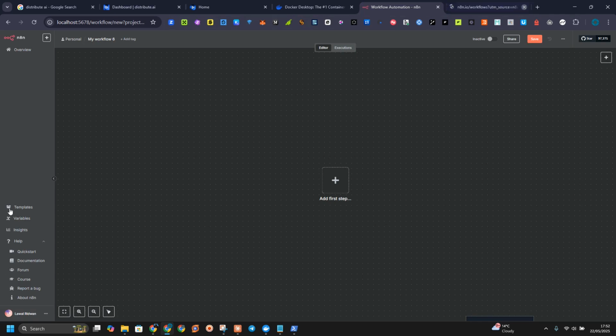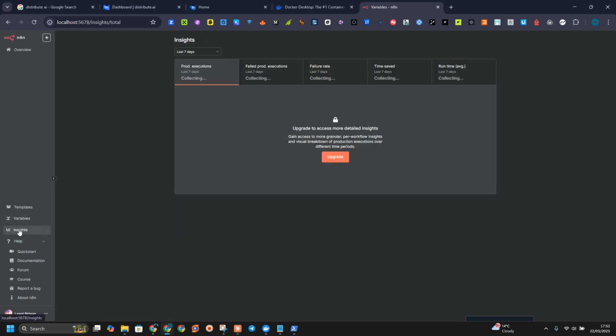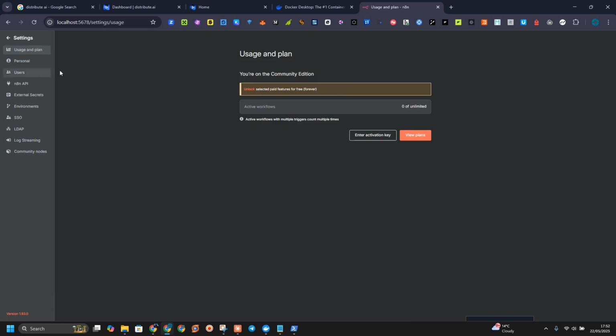We have the templates, if you want to use some templates, that is if you know how to. We have the variables. You can't use this one. Then insights. I don't know why they haven't upgraded insights for us. So this is actually a one, and you can check out whatever you want to check out. We have the settings. So if you are installing it for the first time, you have to actually do something.